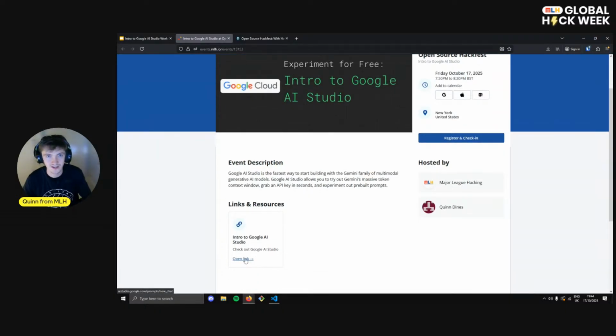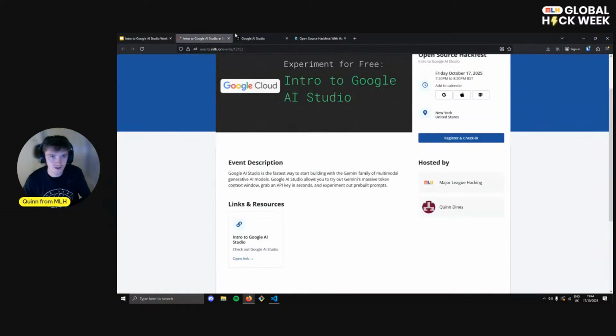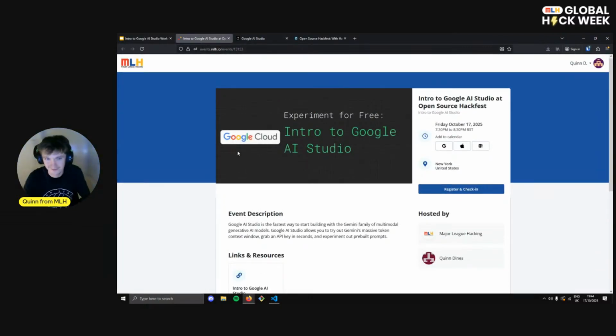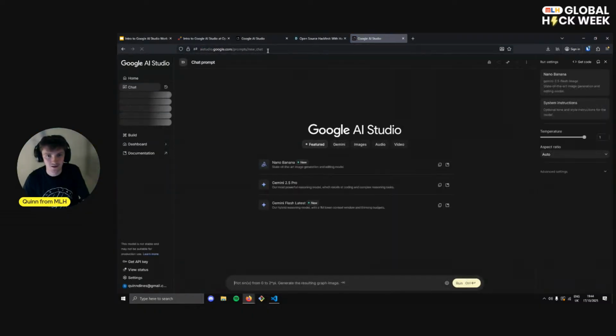If we click it, it will open up AI Studio. You can see I'm already logged in. You might have to log in yourself. If you haven't checked in yet, check in, but you can also access this with mlh.link/AI Studio. If I click enter on that, it's going to open this up for us.